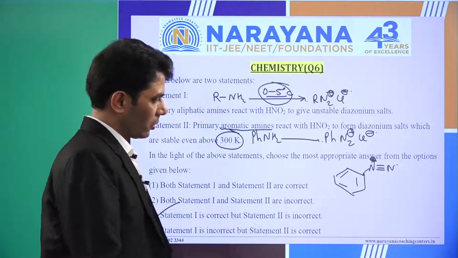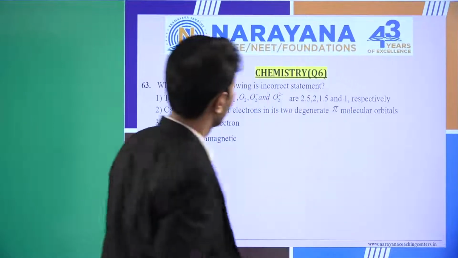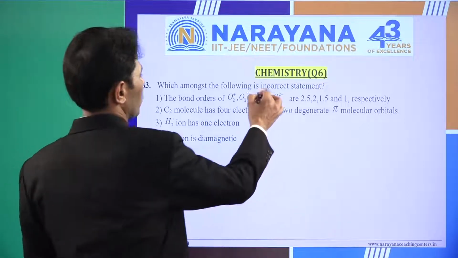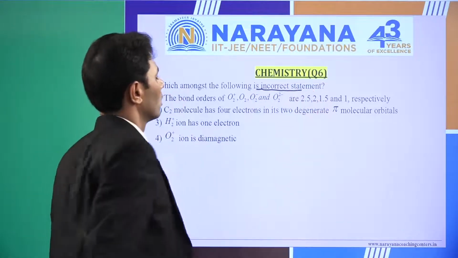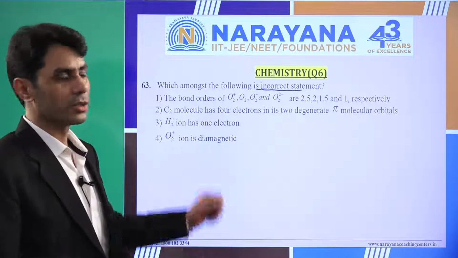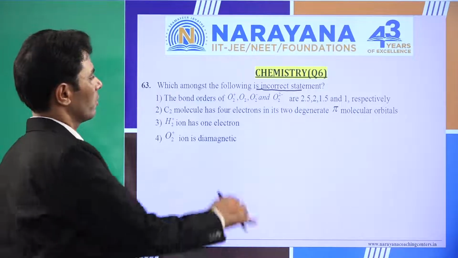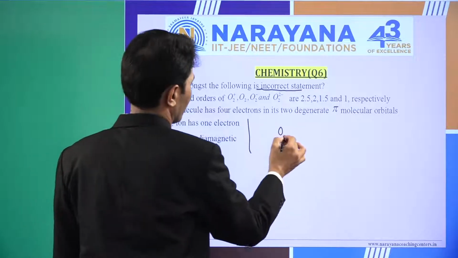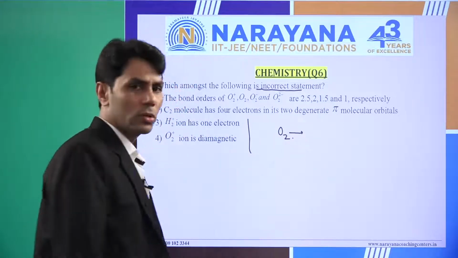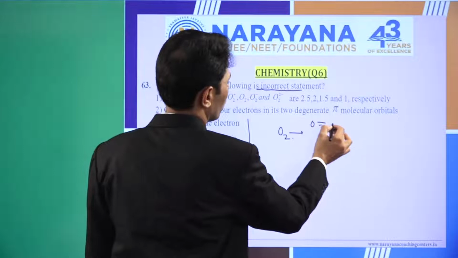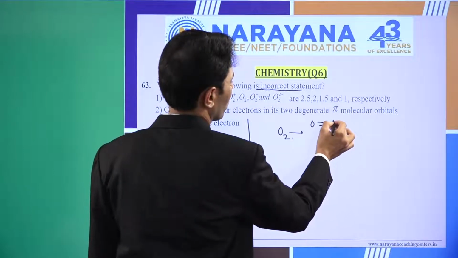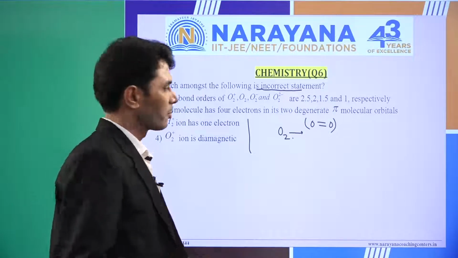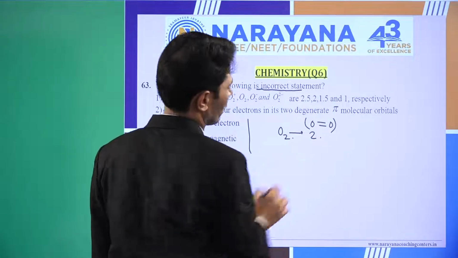Okay, so next one is: which among the following is an incorrect statement? Just observe, it says incorrect. Sometimes we make mistakes and just take the correct statement. So first one, the bond orders of these species are respectively. Yes, it is a hard fact that every student knows. O2, what is the bond order of O2? Sir, without using molecular orbital theory, we know it very well from class 9 itself. It is bivalent, which means the bond order is 2.